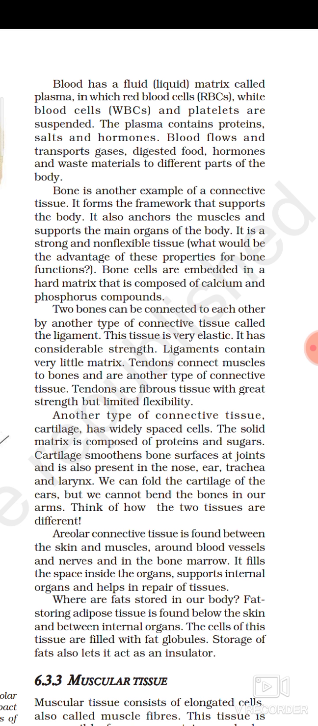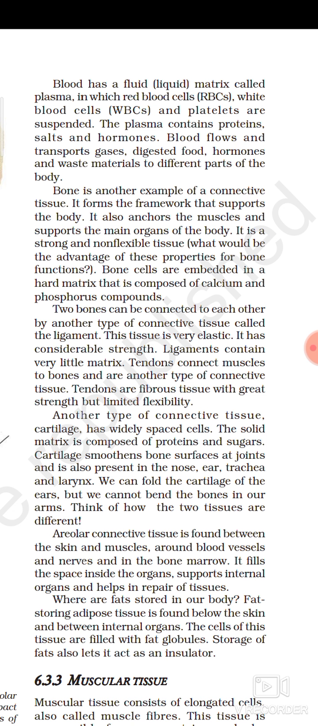Another type of connective tissue is cartilage, which has widely spaced cells. The best example to know about cartilage is our nose. The tip of our nose is made up of cartilage. Our ears are made up of cartilage. The solid matrix is composed of proteins and sugar. Students, please mind this and try to get to the point.